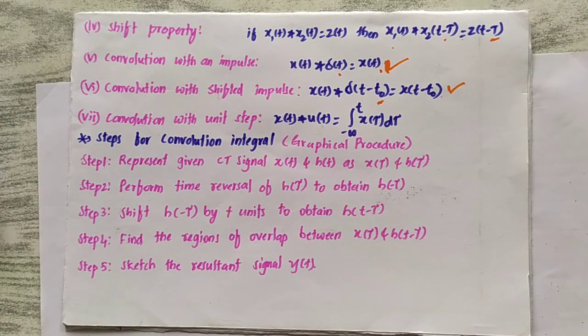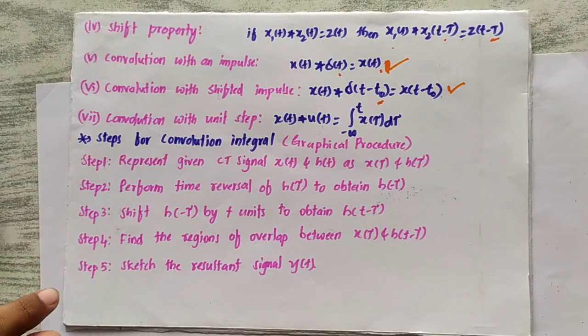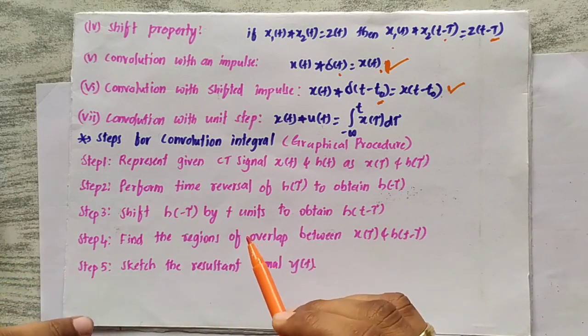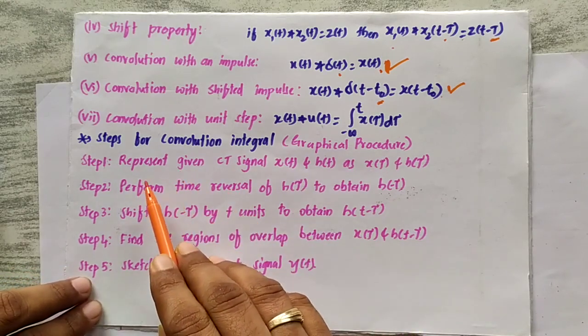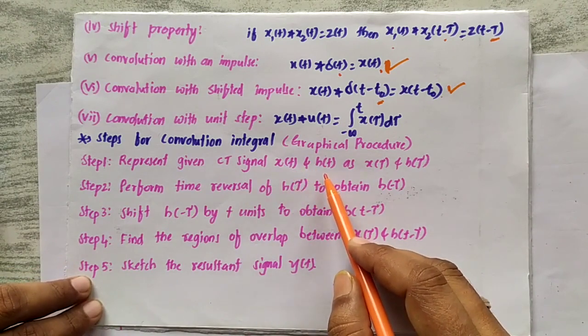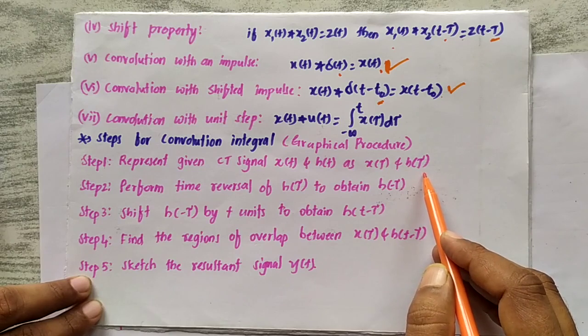Similar to the convolution sum, there are steps to find the convolution integral using the graphical procedure. We will see what steps we need to follow to get the convolution integral between two continuous time signals. Step 1: represent the given continuous time signals x of t and h of t as x of tau and h of tau.